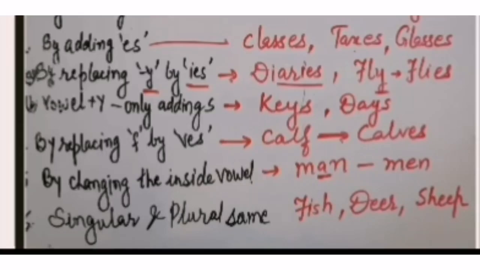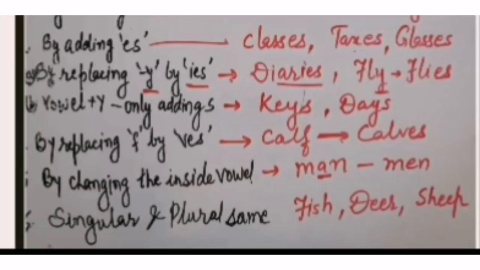Students, we have a number of ways to change singular to plural. Now let's have some examples. The first one is by adding s. Few words take s to get changed from singular to plural, like hill becomes hills, studio becomes studios and boy becomes boys. Same way, we use es with certain words ending with double s, sh, ch, x, etc. We have a few examples. Class becomes classes, tax becomes taxes, glass becomes glasses.